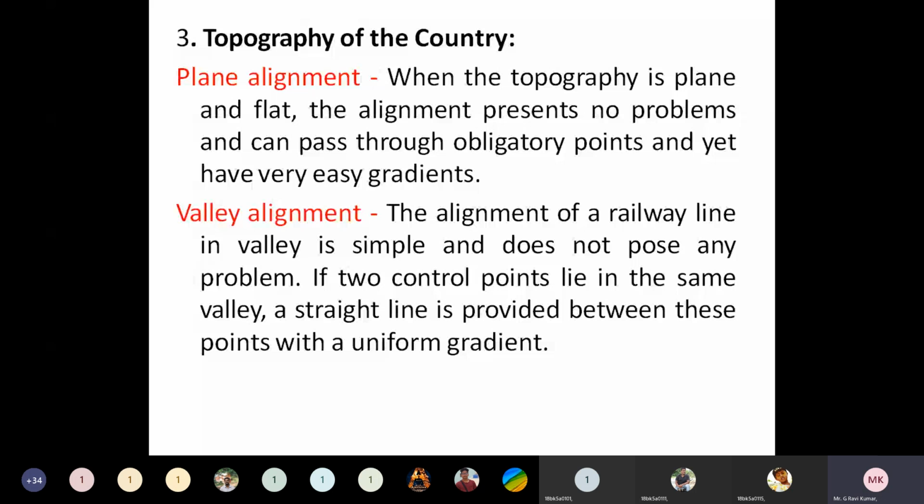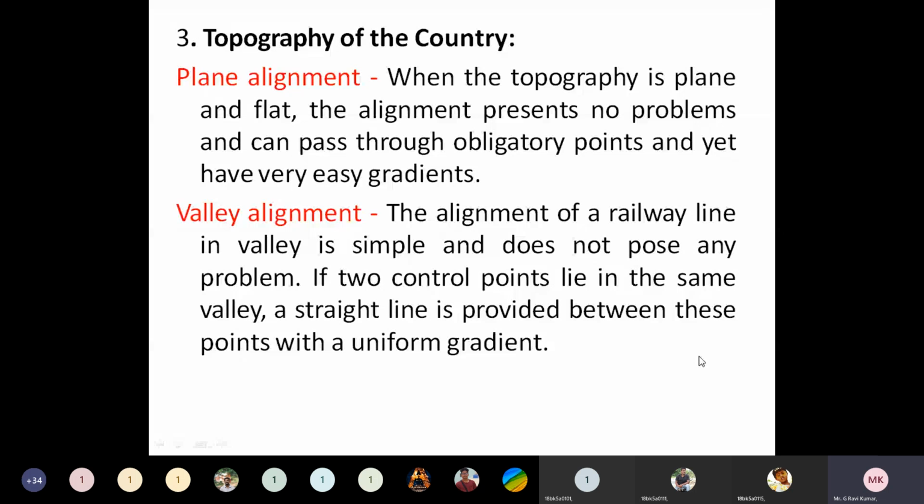So when the topography is plain and flat, the alignment presents no problems and can pass through obligatory points with very easy gradients. And when the alignment is not plain, it means when the alignment should be provided through hills or valleys, the alignment of a railway line is to be provided as simple as possible, so that it does not pose any problem.